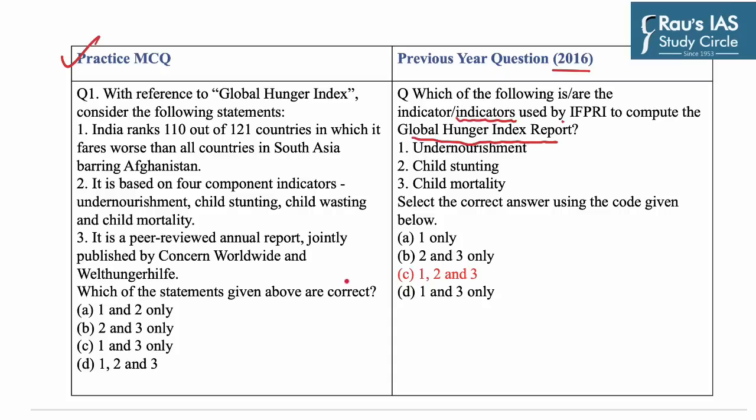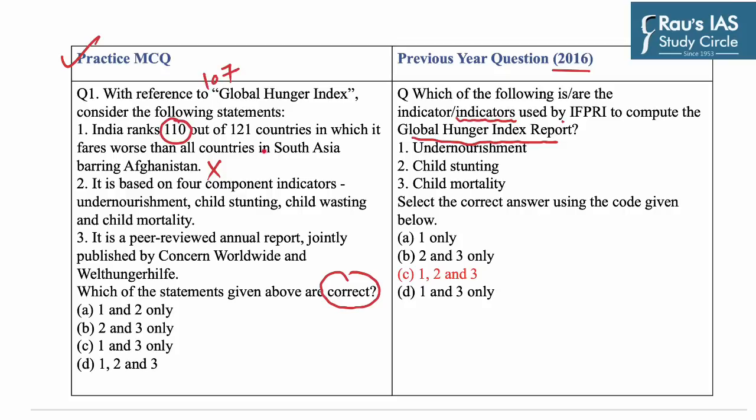You have to identify correct statements. Statement first, India ranks 110 out of 121 countries in which it fares worse than all countries in South Asia barring Afghanistan.